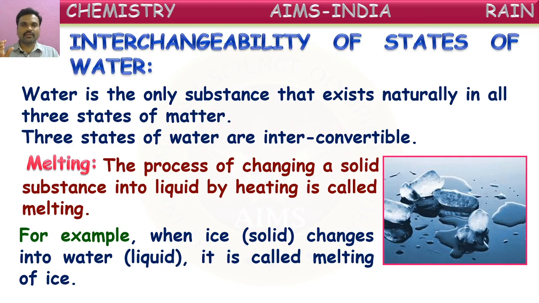Suppose you take a small cube of ice from the refrigerator. Inside the refrigerator the temperature is very low, isn't it, children? If you take that out and keep it on the table or some floor, after a certain time the ice starts converting into liquid form. Water will be formed there, and the ice will disappear after a certain time. So what's happening there? Ice is melting to form water. That conversion of solid ice into liquid water is called melting, melting of ice.